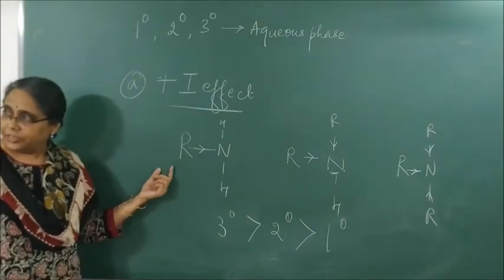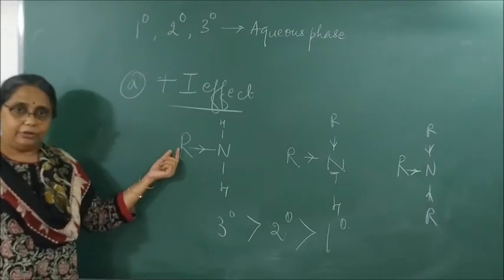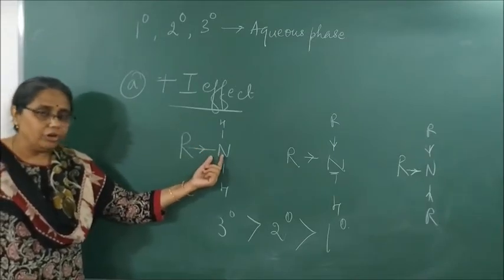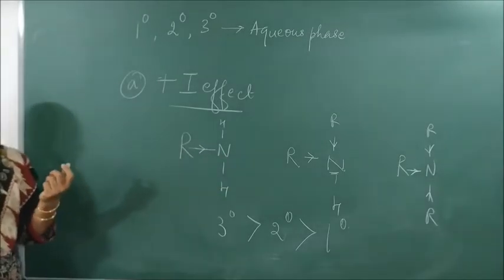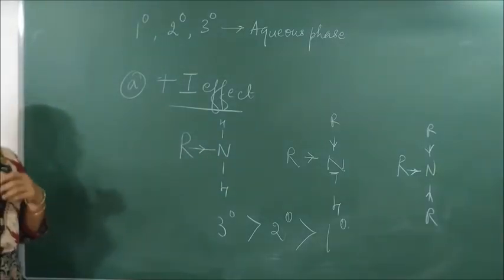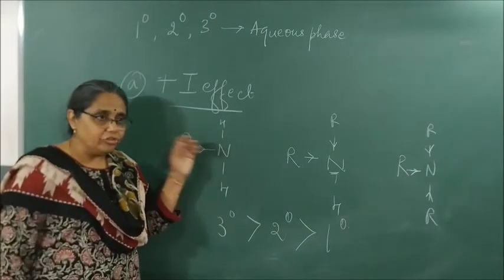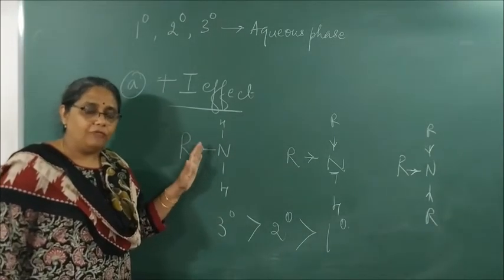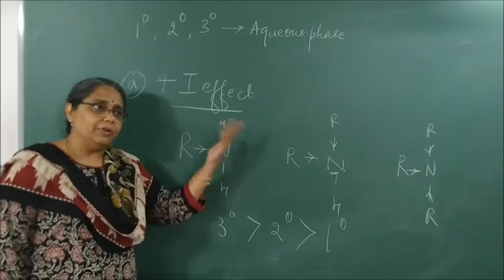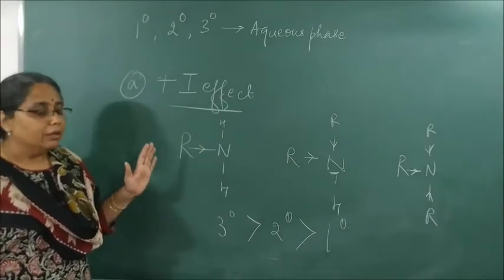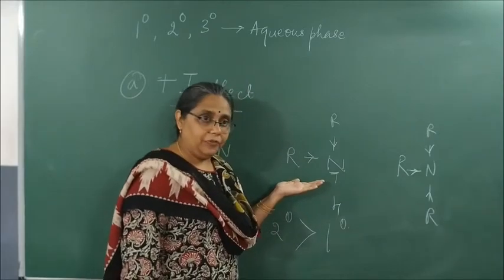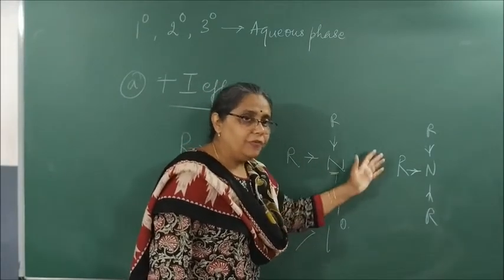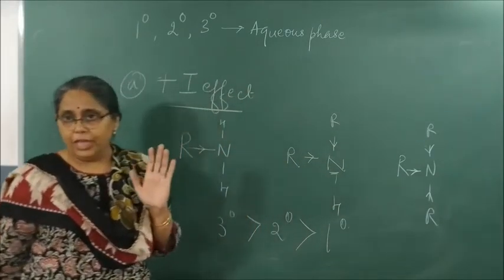Once again, plus I effect means electron releasing effect. All the alkyl groups will release the electron towards the nitrogen atom. As a result, the electron density over the nitrogen atom increases, and the lone pair of electrons of nitrogen is easily available for donation. More the number of alkyl groups, more is the strength of inductive effect, and it is easier for the nitrogen to donate the pair of electrons.